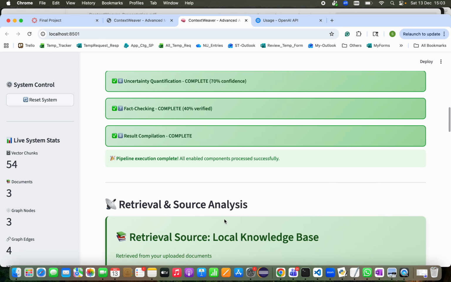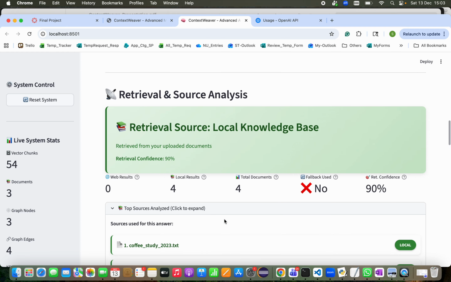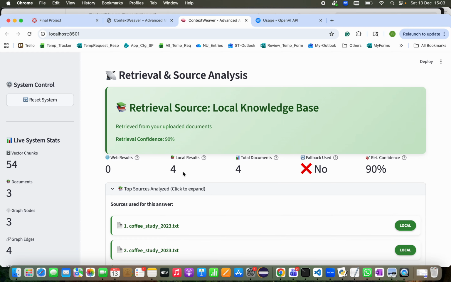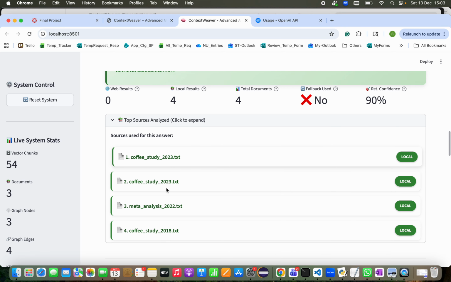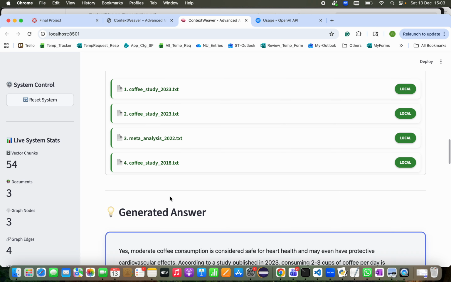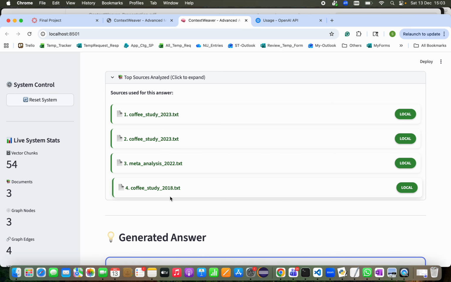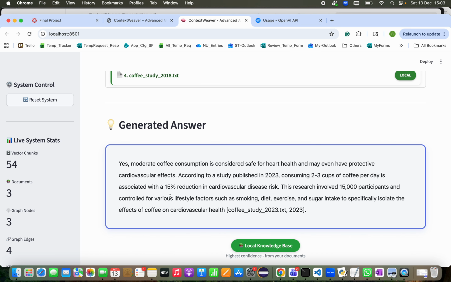So we can look at the results. Documents have been retrieved locally. A local knowledge database was created, and these are the files that I created manually at my end, which have been used to answer this question. In this case, the generated answer is: yes, moderate consumption of coffee is considered safe for heart health and may even have protective cardiovascular effects.